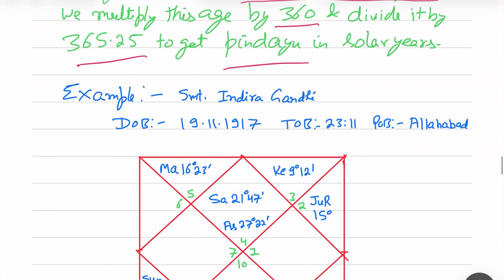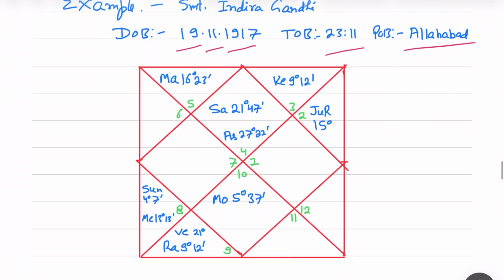We have the birth details of Smt Indira Gandhi Ji. It is 19 November 1917, 23:11. Place of birth is Allahabad, Uttar Pradesh. The Lagna is Cancer Lagna, and the ascendant degree is 27 degrees 22 arc minutes. Saturn is placed at 21 degrees 47 minutes, Mars here; all the planet degrees are mentioned.